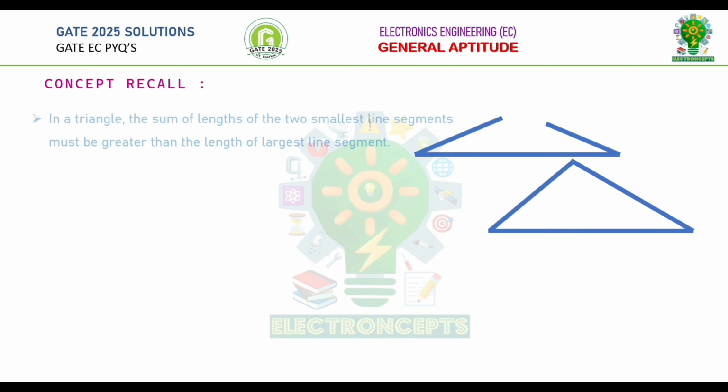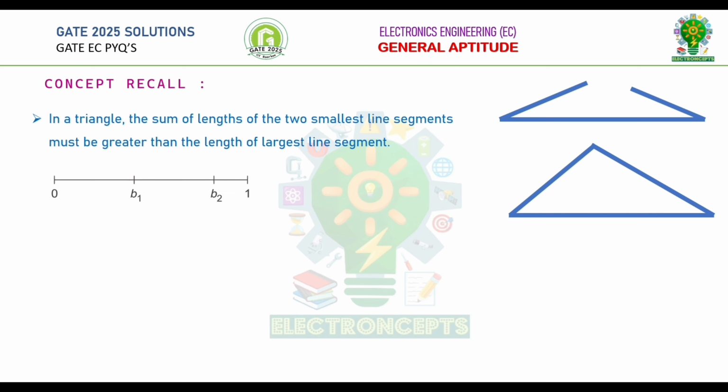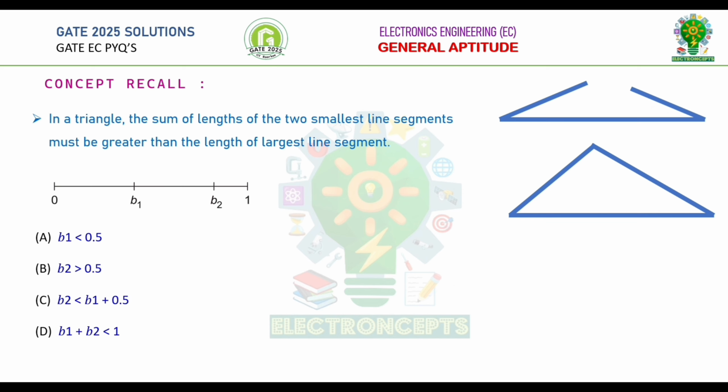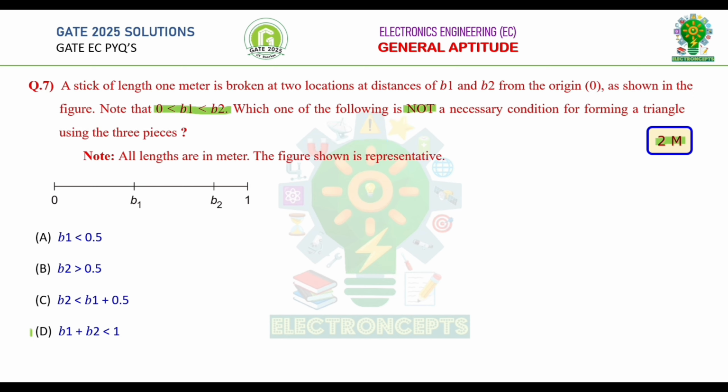Now let's try to solve the given question. By comparing the given options, we can conclude that if b1 plus b2 is less than 1, then it is not possible to form a triangle. Therefore, option D is correct. Let's go to next question.